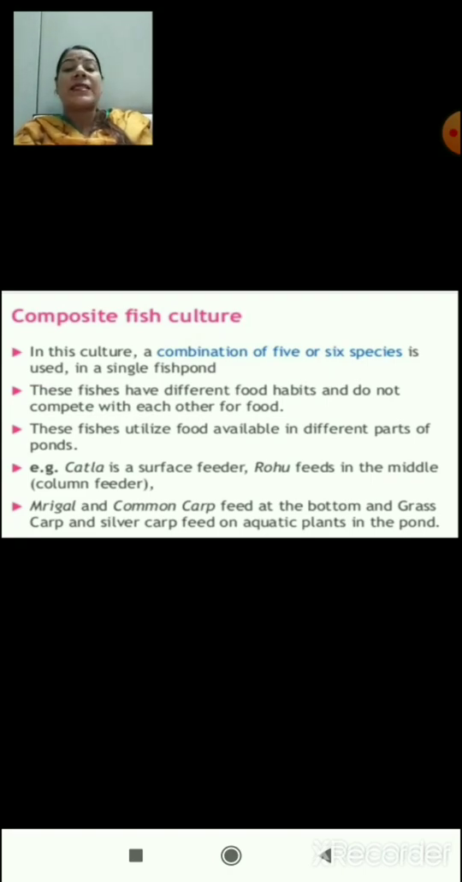Example, katla is a surface feeder. It eats its food from the surface of the water body, whereas rohu fish feeds in the middle part of a water body, so it is known as a column feeder. Mrigal and common carp feed at the bottom, and grass carp and silver carp feed on aquatic plants in the pond. So here you can see that there are so many fishes which take their food from the different regions of a water body. Some at the top, some in the middle part, some at the base.